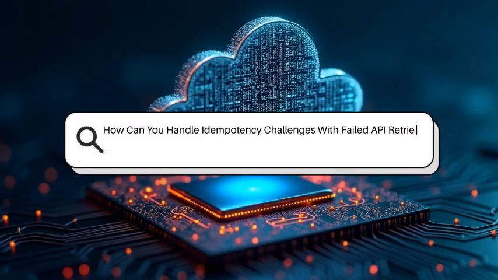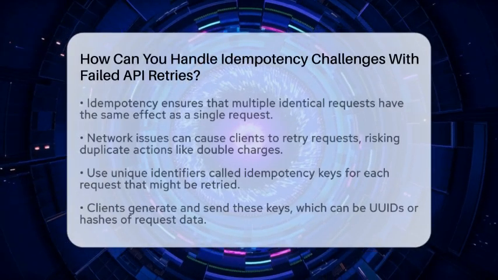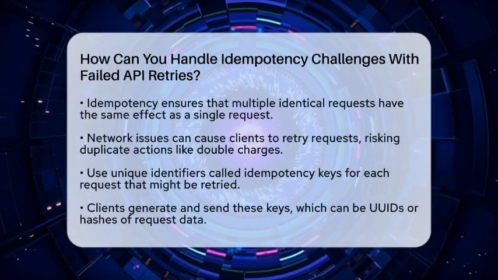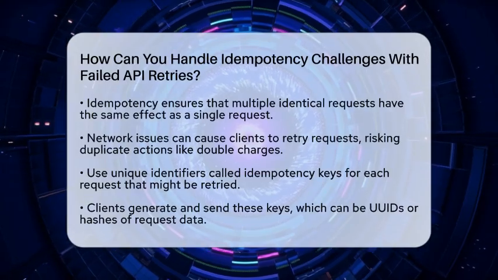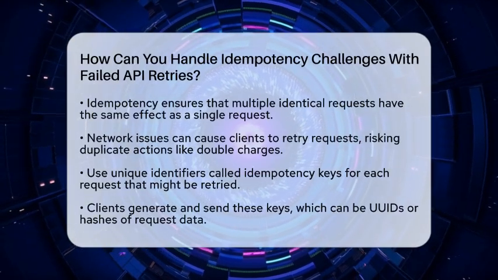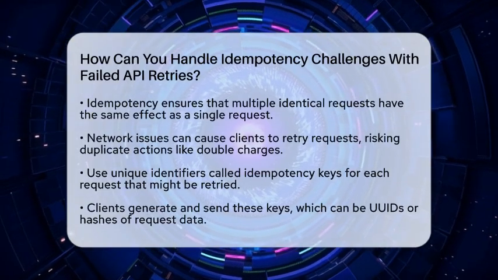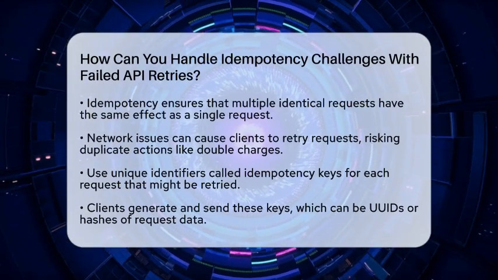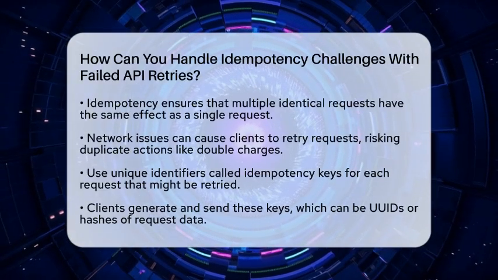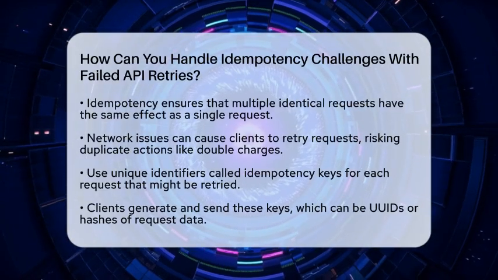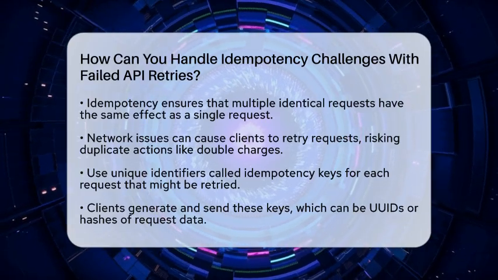How can you handle idempotency challenges with failed API retries? Imagine trying to make a purchase online and your internet drops out just as you hit submit. You hit refresh, but you worry about accidentally paying twice. That's where handling idempotency challenges with failed API retries comes into play.